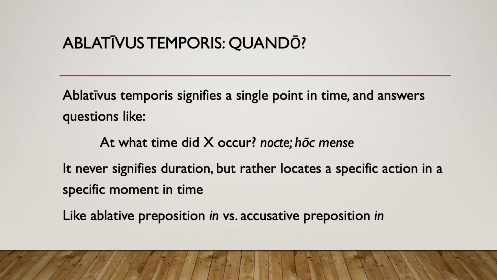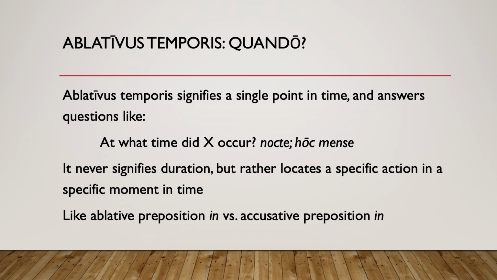The ablativus temporis answers a question like quando, at what single point in time, when? This indicates a single point in time and answers questions like, at what time did something occur? When does this occur? The train comes by at night. Nocte.